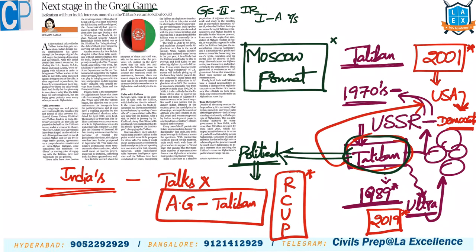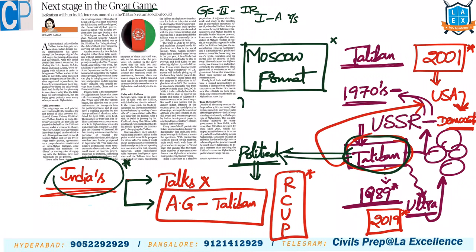In this context, India is looking for an alternative. What path should it take? Should it go for talks with the Taliban, ignoring its earlier stand, or should it continue its present stand? So, what is the way forward? That is the question now.